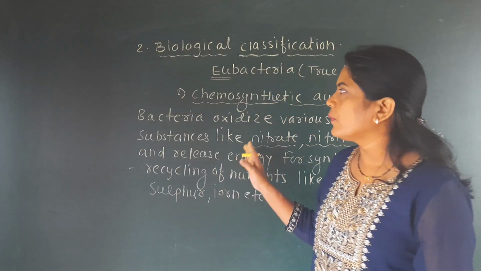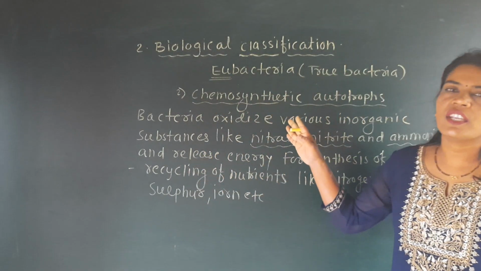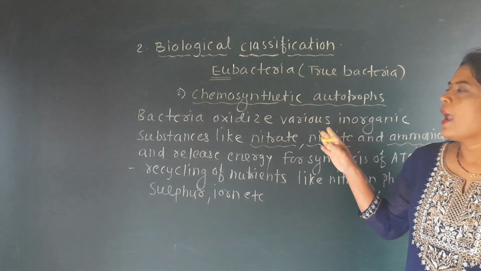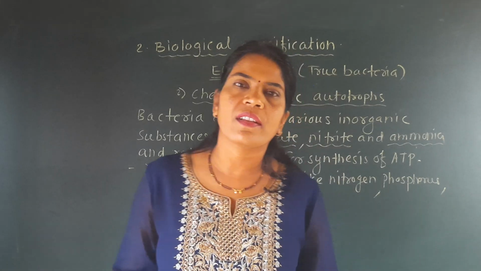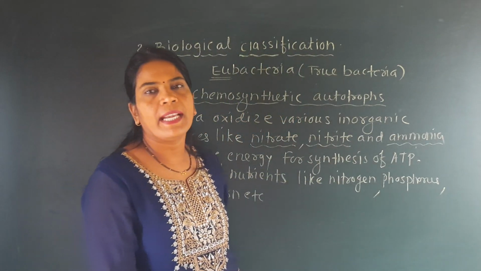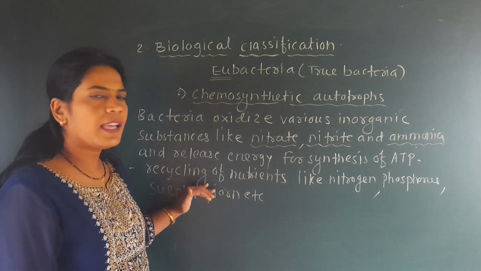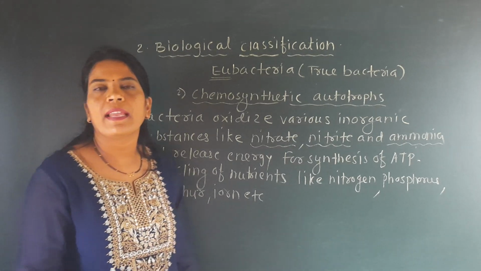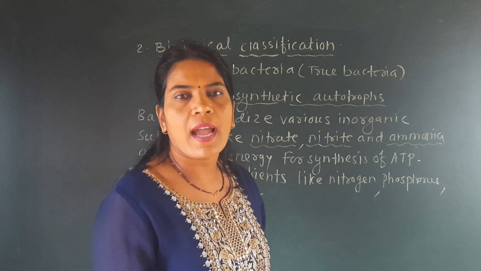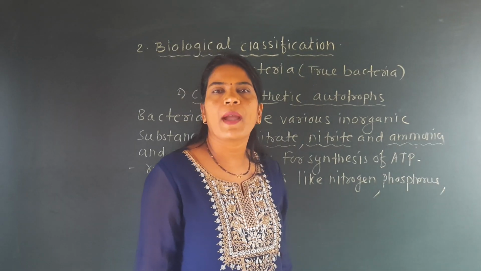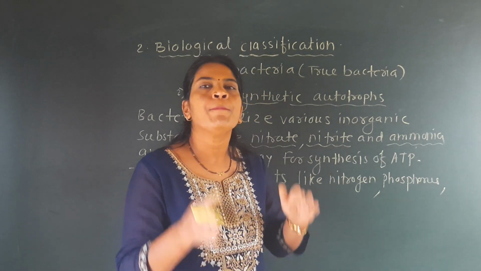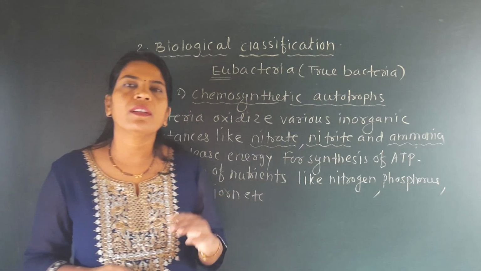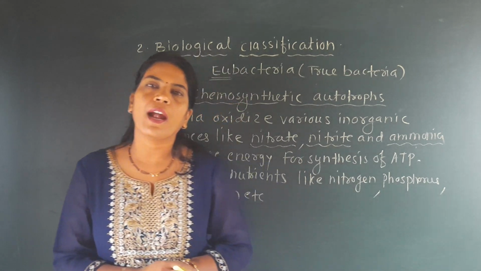They synthesize their food with the help of oxidation of nitrite, nitrate and ammonia, and energy is released for their preparation, and food is prepared in the form of ATP. The second point is that there will be recycling of nutrients like nitrogen, phosphorus, sulfur, iron, and it is also carried out by this chemosynthetic autotroph. So these are the two groups of the eubacteria, photosynthetic autotroph and chemosynthetic autotroph.